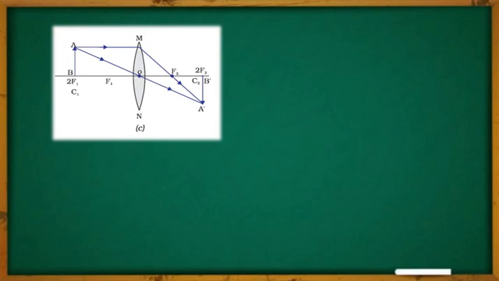Both of the refracted rays are now meeting each other at the point A dash, and thereat the image of A is created. So the position of the image is at 2F2, and the size of the image is equal to the size of the object. This is also a real and inverted image.